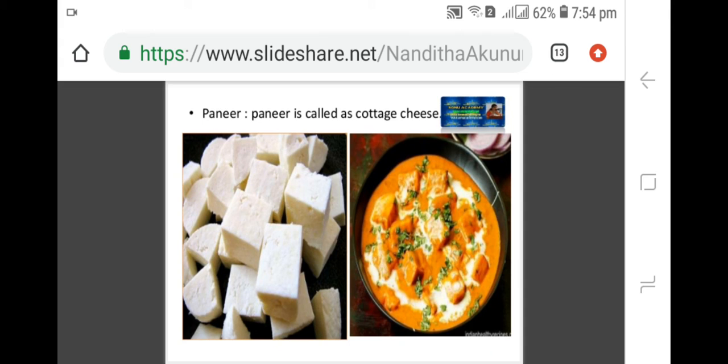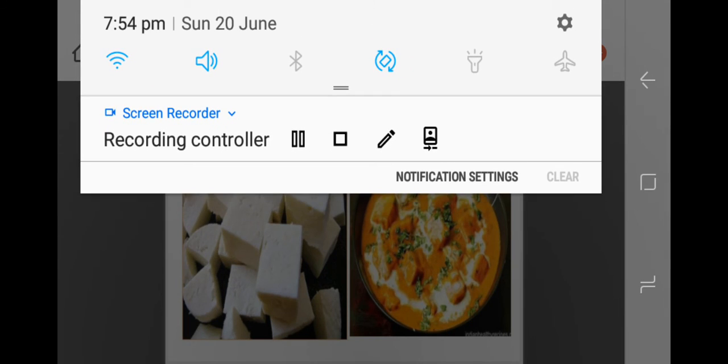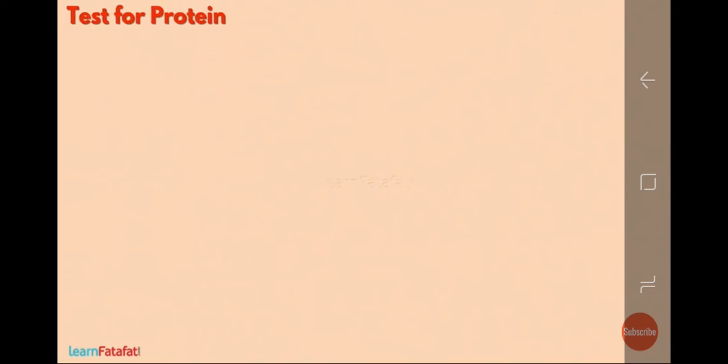Now I'll show you the activity that tells you how to check whether there is a presence of protein in a given food sample or not. As you have seen the activities to check the presence of fats and carbohydrates in food. Test for protein.